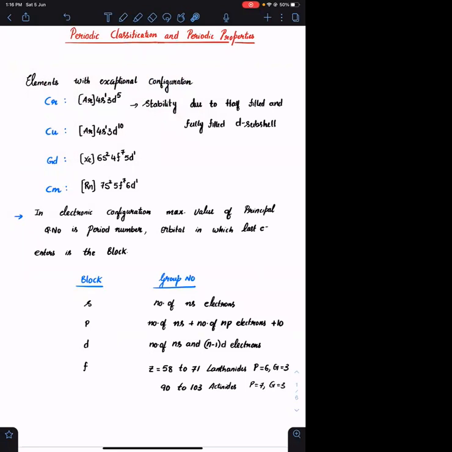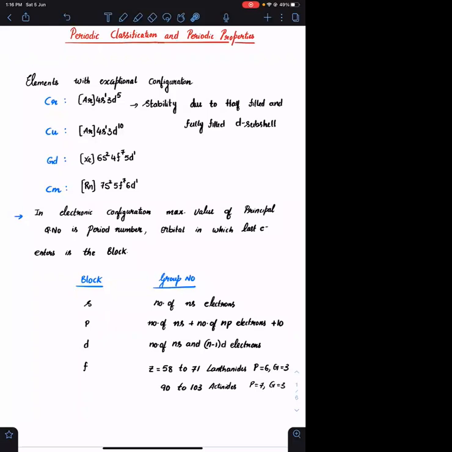With this we also studied one more thing, which is called exchange energy. If you have 5 electrons, the number of exchanges are how many? n into n minus 1 by 2. Number of exchanges are given by n into n minus 1 by 2. So 5 electrons can lead to 10 exchanges.